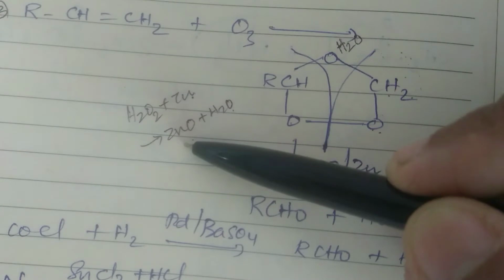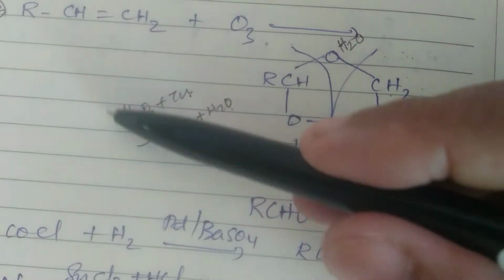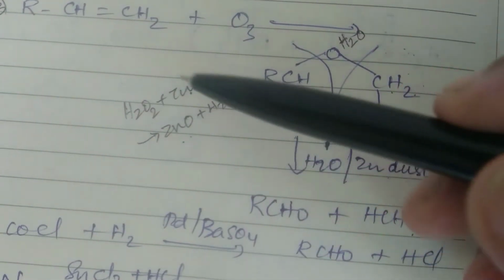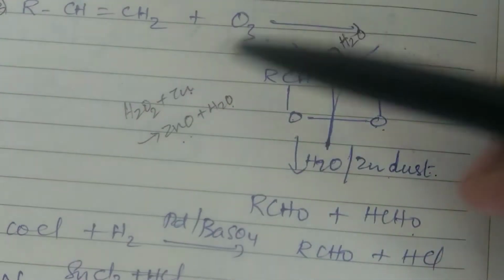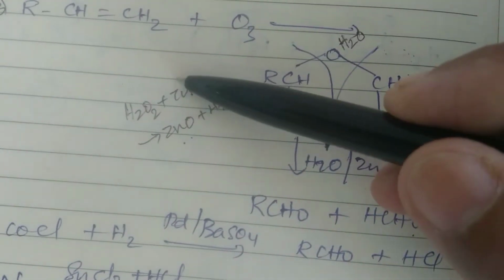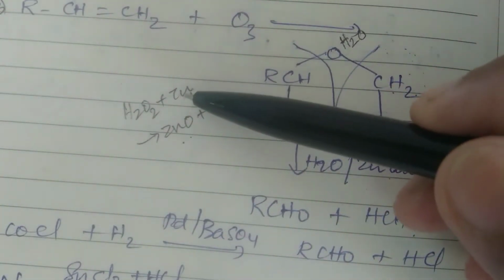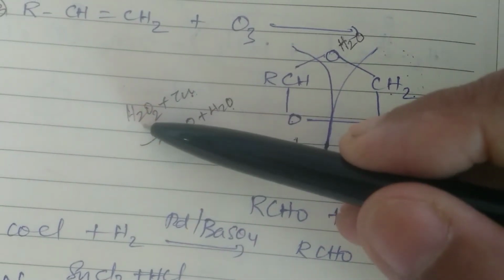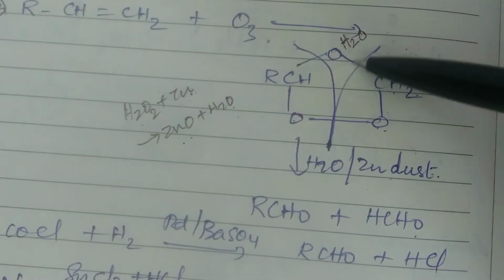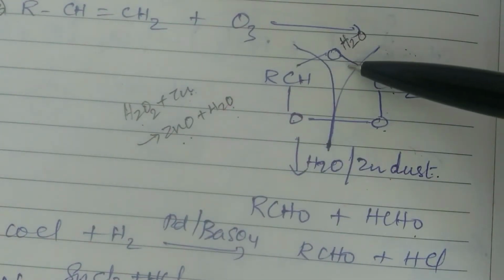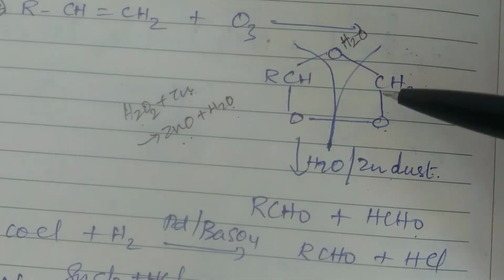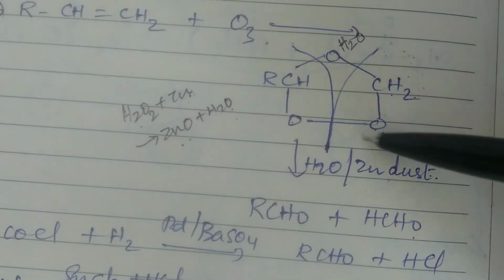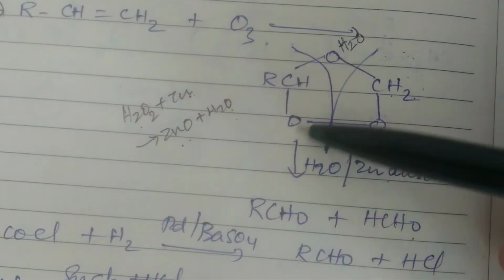Is that clear? So it will not allow hydrogen peroxide to show its function in the presence of zinc, because zinc will act as a reducing agent here. It will reduce H2O2 to water. So the H2O2 that is present here will not be able to act on this aldehyde or this aldehyde.